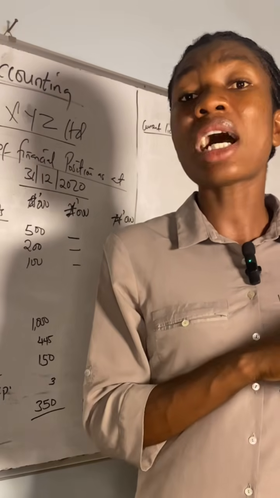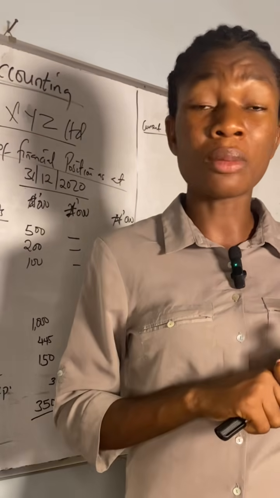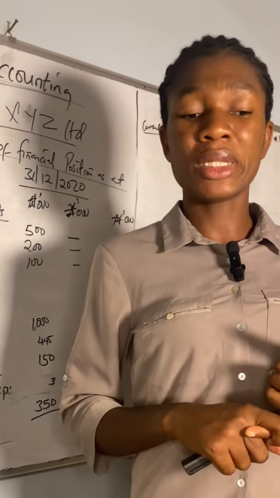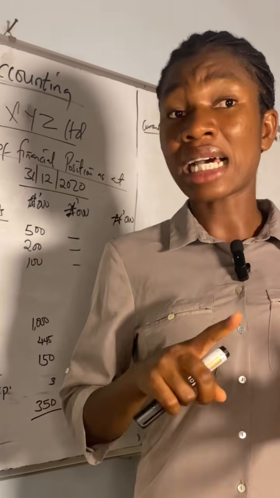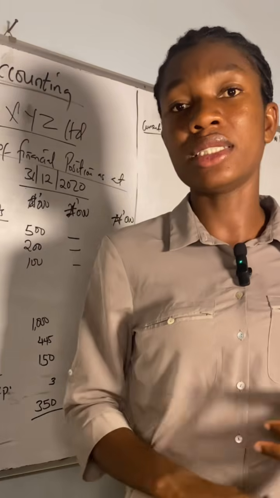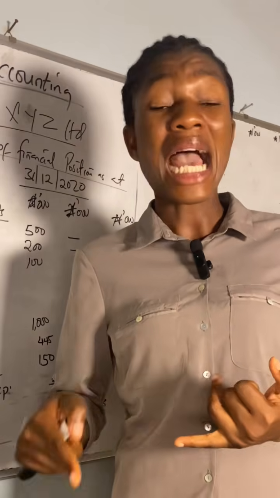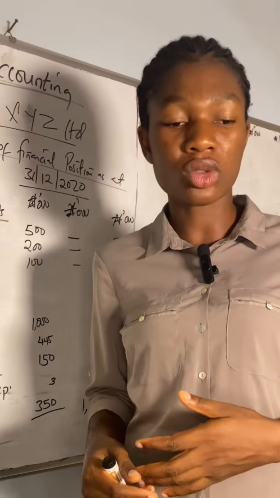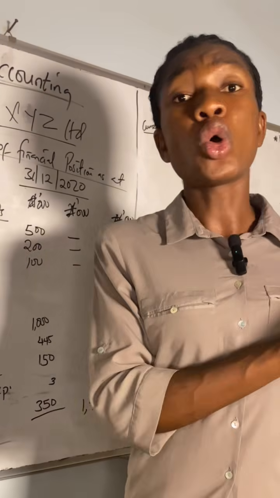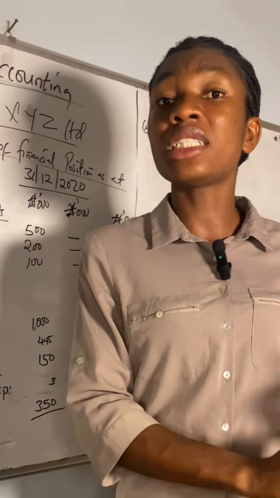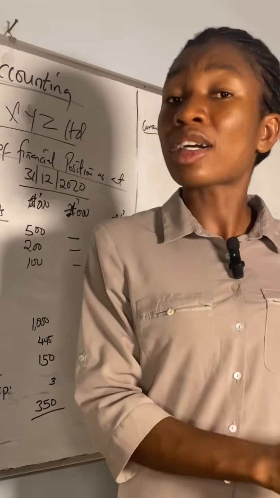And of course, we have other liabilities from the additional information that was given. We have accrued expenses, right? Accrued expenses, and then we have prepaid income. That's income received in advance. So income received in advance, and then any accrued expenses are your liabilities. Now for the asset side, when you have prepaid expenses and then accrued income are your assets. Okay, so don't forget it. It's just more of a bit confusing. We have on the liability side, you have prepaid income that was received in advance, prepaid income, and then you have accrued expenses.